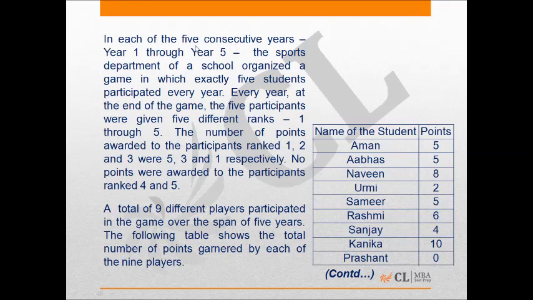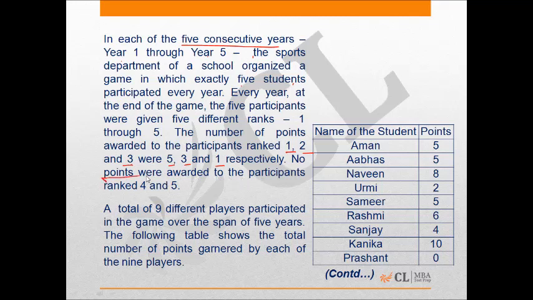This question says in each of the 5 consecutive years, year 1 through year 5, the sports department of a school organized a game in which exactly 5 students participated every year. Every year, at the end of the game, the 5 participants were given 5 different ranks, 1 through 5. The number of points awarded to the participants ranked 1, 2, and 3 were 5, 3, and 1, respectively.